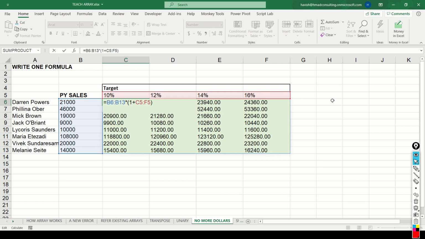Isn't this much easier? For one, you don't have to copy and paste anything. And second, you don't have to bother with the dollar signs, because a lot of users might mess around with the dollars. They might not know how it is working, accidentally make a mistake. But by using dynamic arrays, you notice that we have simplified the formula because the dollar signs are not required right now. And also it saves you the effort of copying and pasting the formula multiple times.